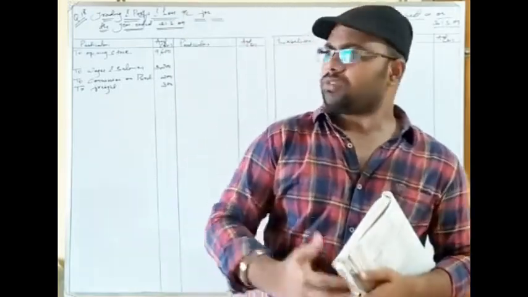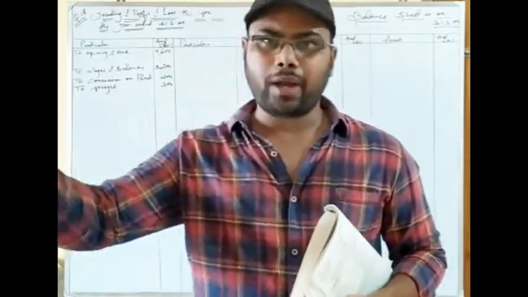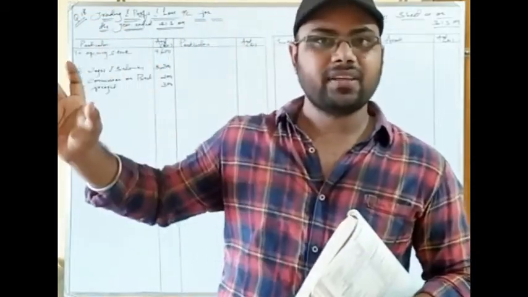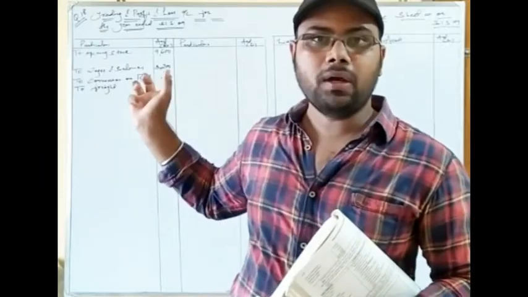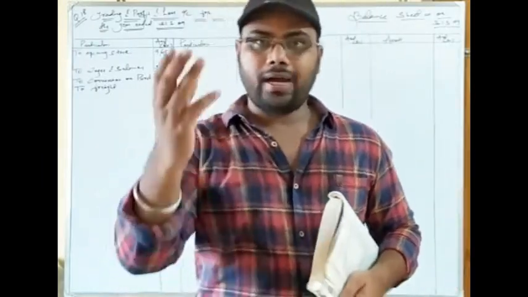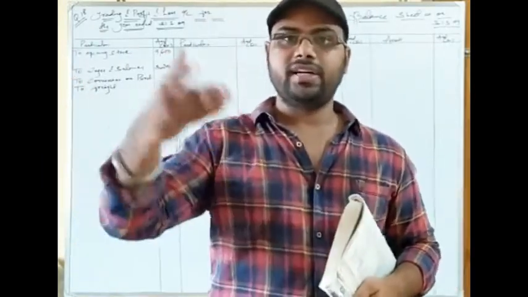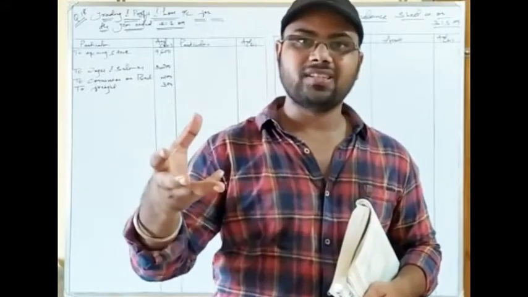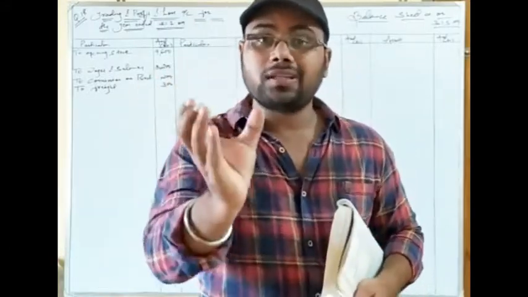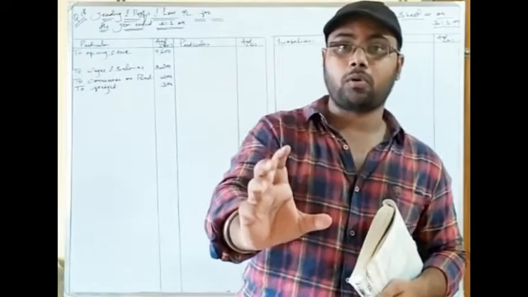Mind you, when you are solving the adjustment related to capital, the opening balance is given, you are writing it in the inner column. Then you are adjusting the profit or loss, interest on capital, interest on drawings, and you get the net amount. So that is called the net capital amount or the adjusted capital amount.